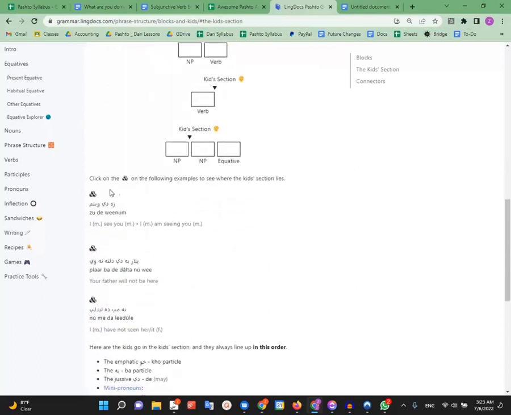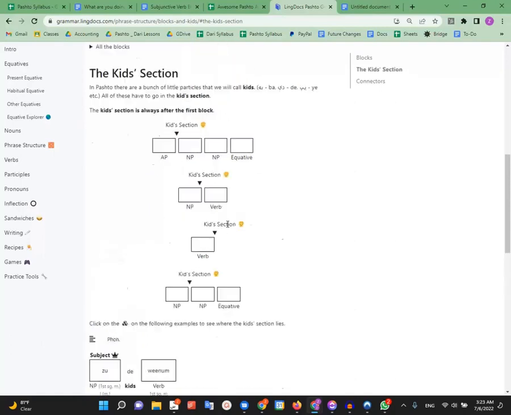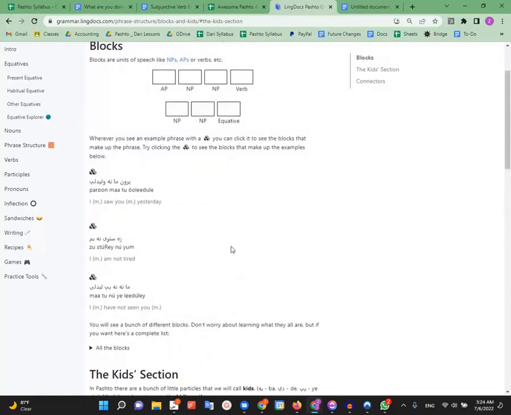So in the LingDocs dictionary, you'll start to see these blocks signs. When you click on that, it breaks it up into blocks, and it helps you know where the kids section goes. So here, the kids section is right here after the first block, which is z. That's a noun phrase, z. Okay, now already maybe it's getting a little bit complicated.